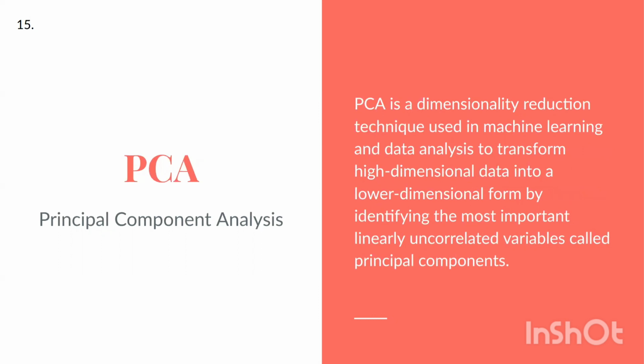PCA, principal component analysis. PCA is a dimensionality reduction technique used in machine learning and data analysis to transform high-dimensional data into a lower dimensional form by identifying the most important linearly uncorrelated variables called principal components.